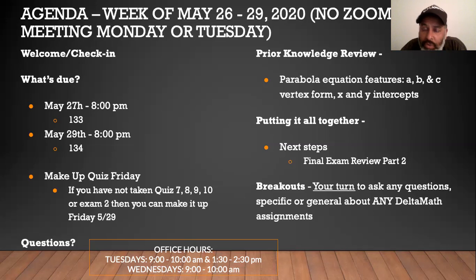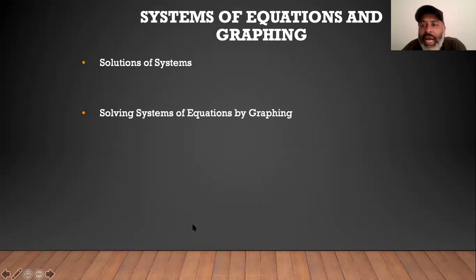And then what's to come up next is going to be final exam review part 2. That will be all about quadratics, being able to factor, complete the square, quadratic formula, and also being able to graph a parabola to solve the equation. All right, so if I was to continue with this, I have information to remind you how to solve systems of equations by graphing.